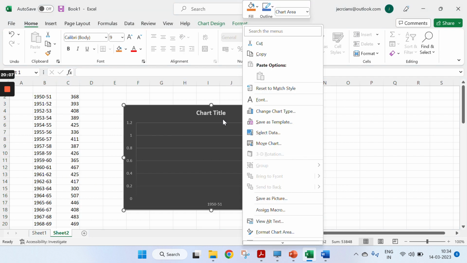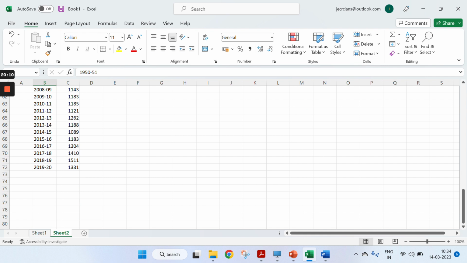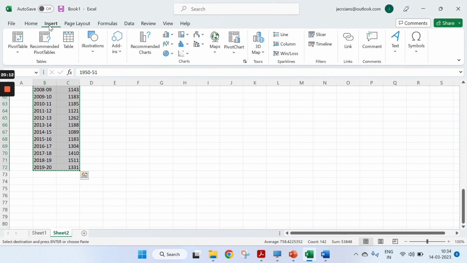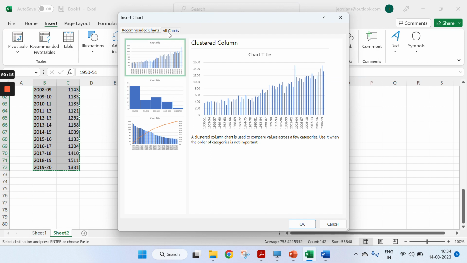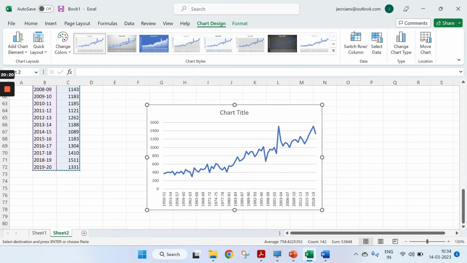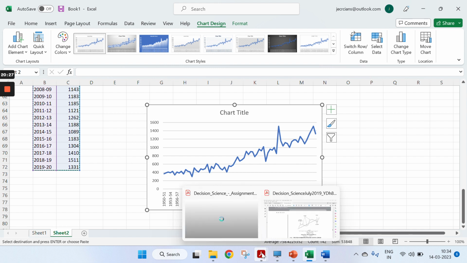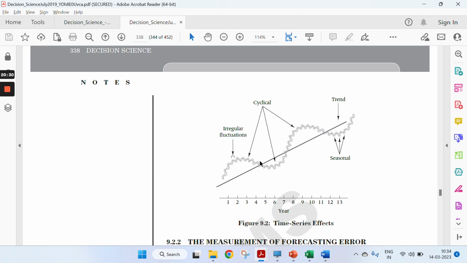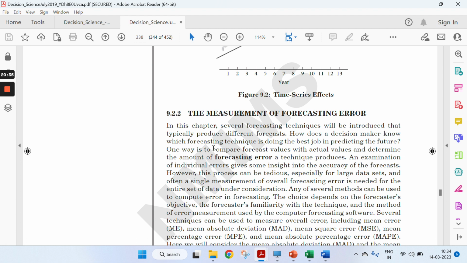Or you can quickly go to Insert, then again go to this, bring this, so here this one. Again, if you see, the trend is quite similar, but there are certain irregular variations. There is nothing but cyclic in this, so you can refer to the book and explain the irregular, cyclic, seasonal, and the trend for this question. So I think we have covered all the three questions, and how you can write the things, explain the things, draw the diagrams, and all the stuff.